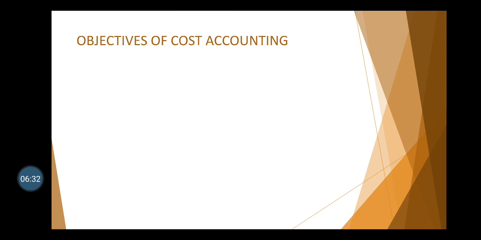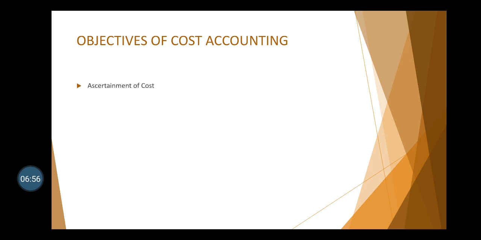Now, let us look into the objectives of cost accounting. The various important aims or objectives of cost accounting are: the first one is ascertainment of cost or the determination of cost. The primary objective of cost accounting is the determination of the cost.